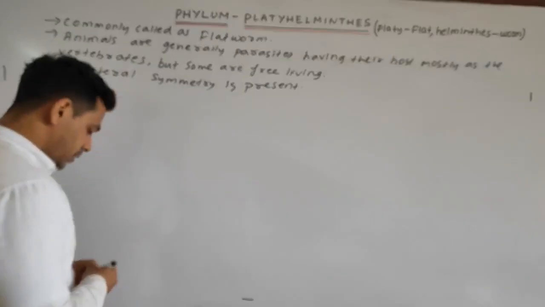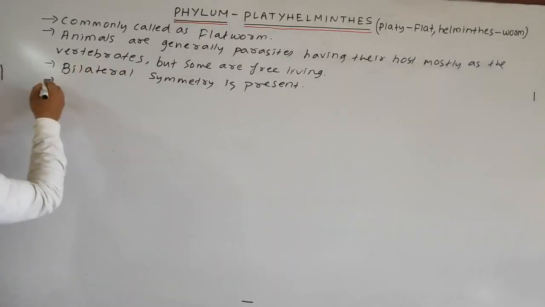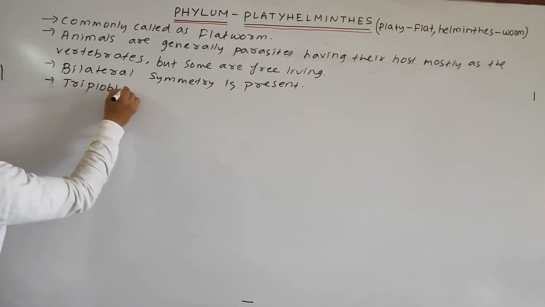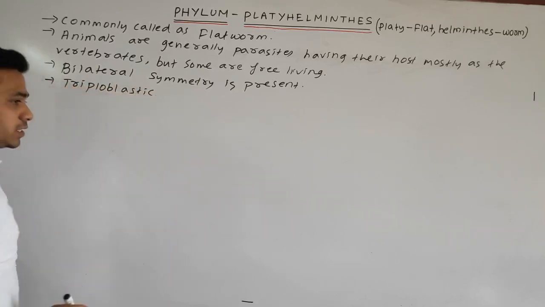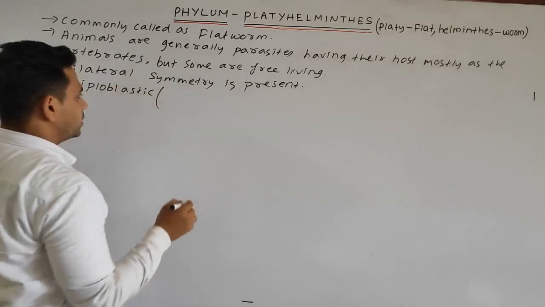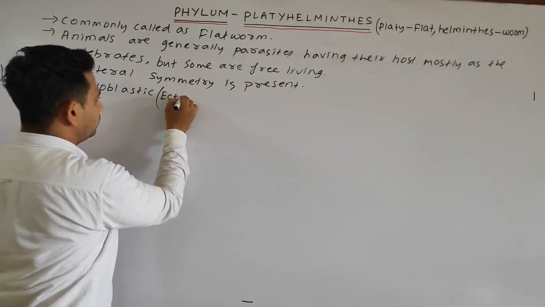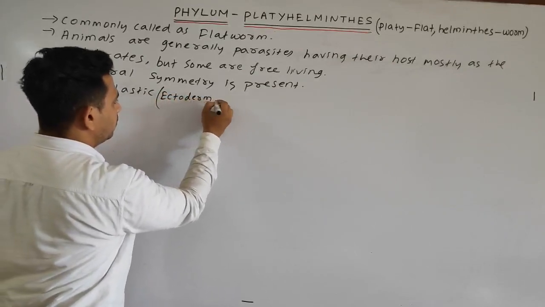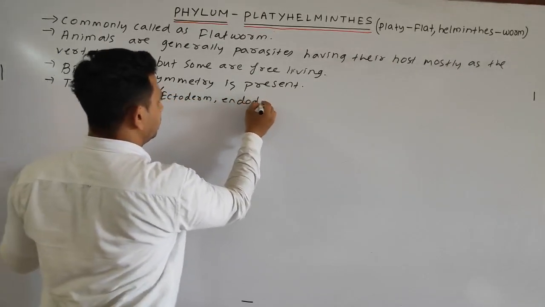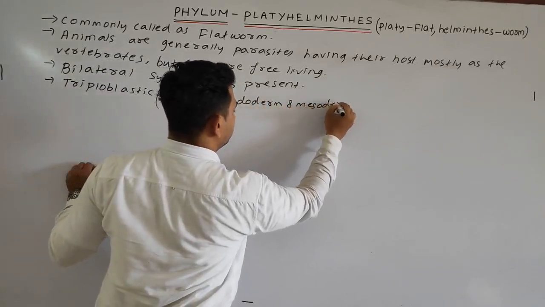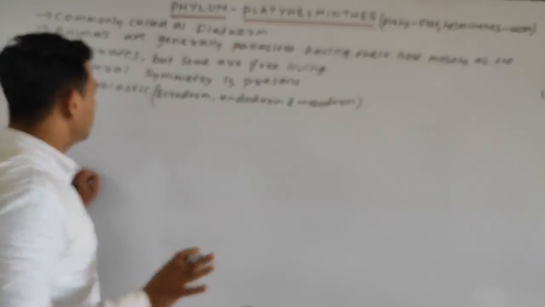What does triploblastic mean? It means the presence of ectoderm, endoderm and mesoderm.